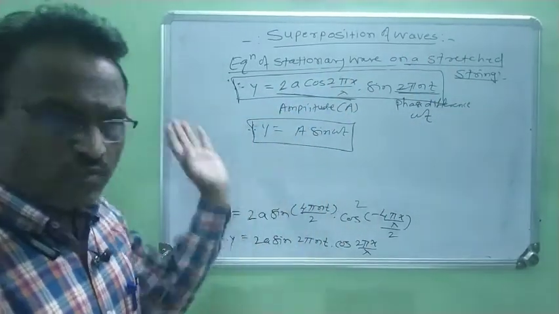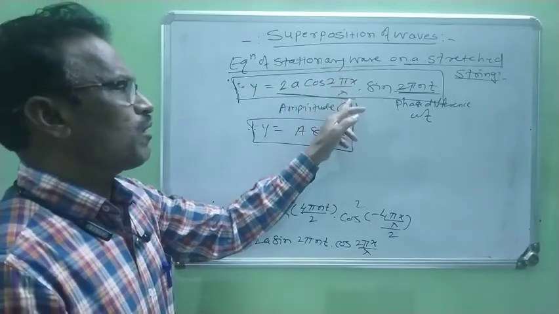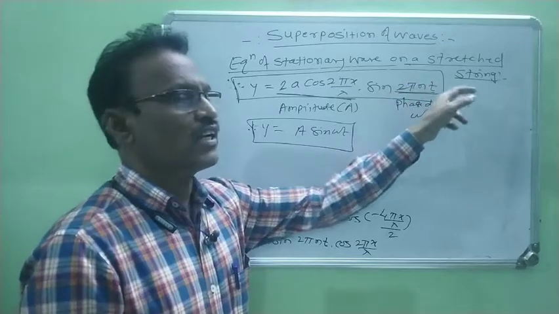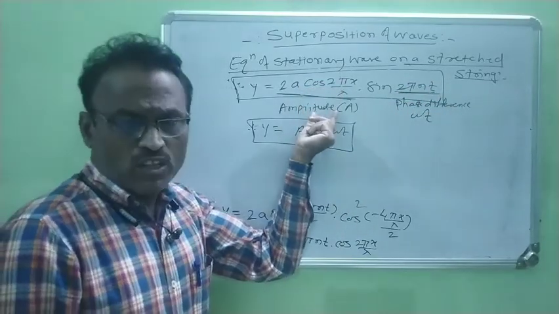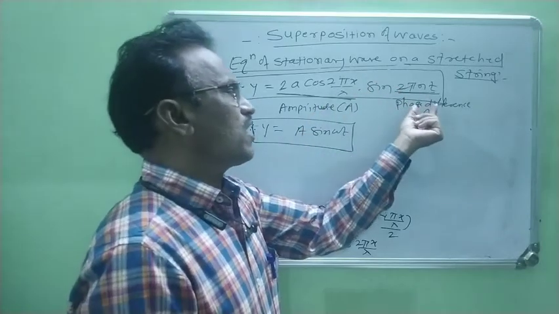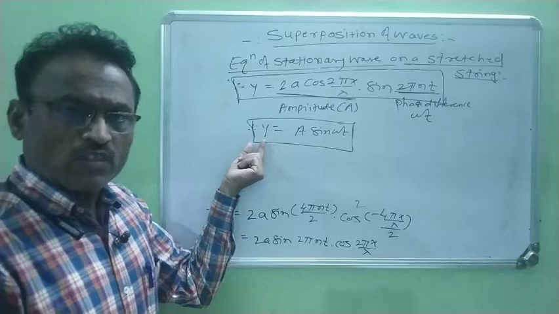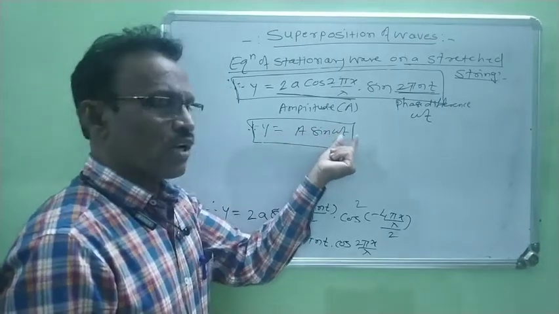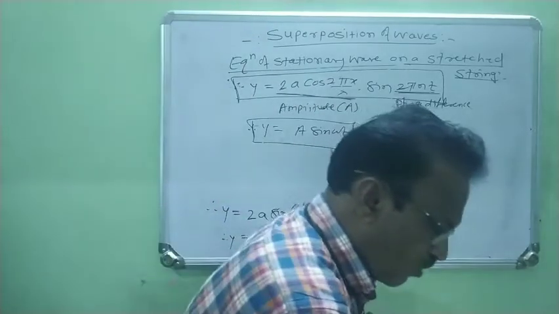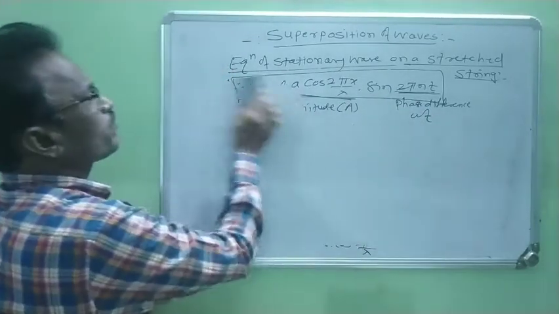What is the equation of stationary wave? It is y equal to 2a cos of 2πx/λ into sin of 2πnt. And when this term is taken as the total maximum amplitude and this is taken as omega t, finally we find out the equation of the stationary wave: y is equal to capital A sin omega t. Now this is the equation of a stationary wave, right?